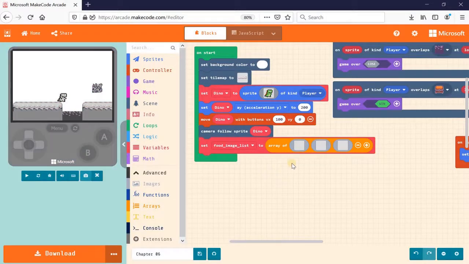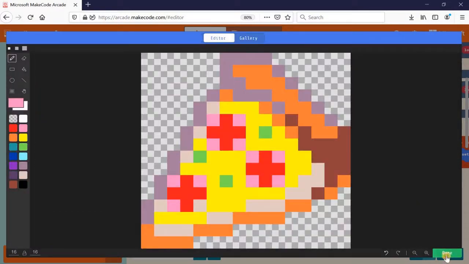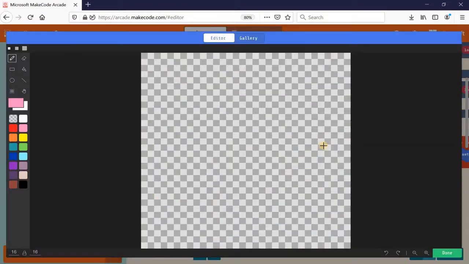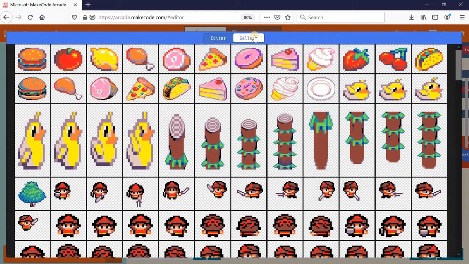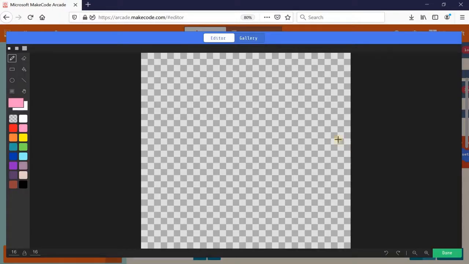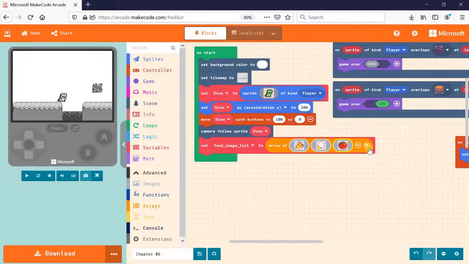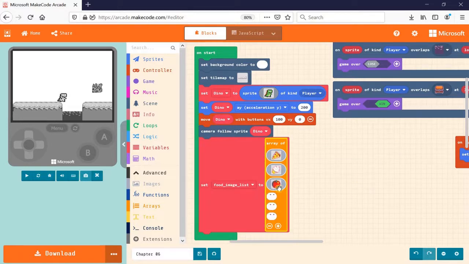Okay, and let's choose our images. So let's say the first one, we can choose the pizza. And then the second one, I can go with the ice cream. Then the third one is an apple. And you can keep adding more if you want to. So let me go ahead and add 6 of them.